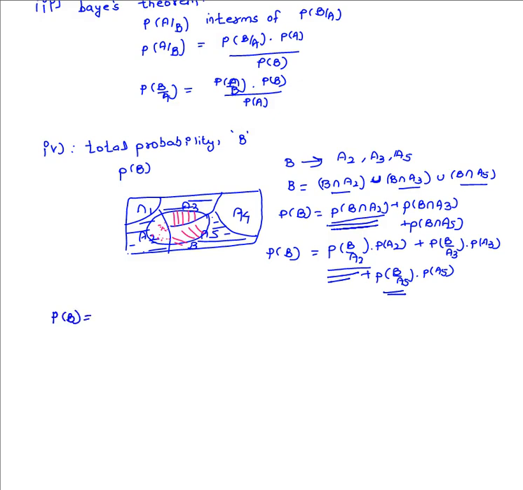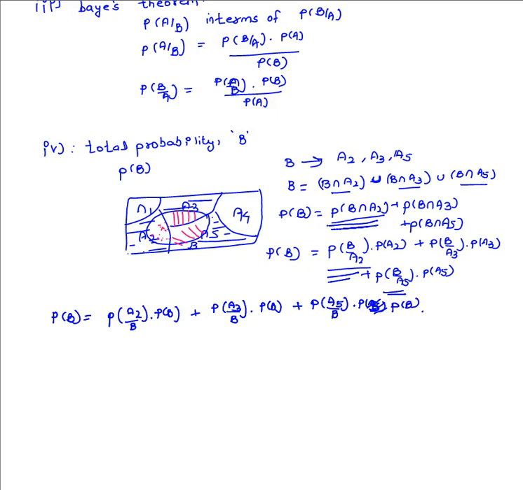P of B is equal to P of A2 divided by B into P of B, plus P of A3 divided by B into P of B, plus P of A5 divided by B into P of B.